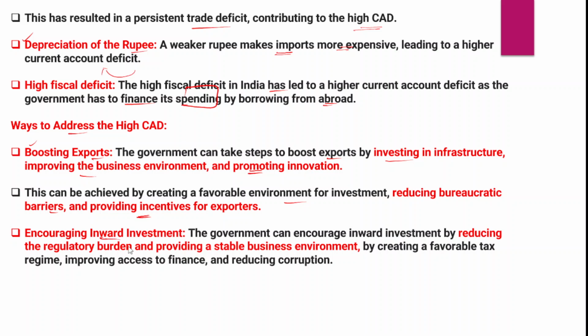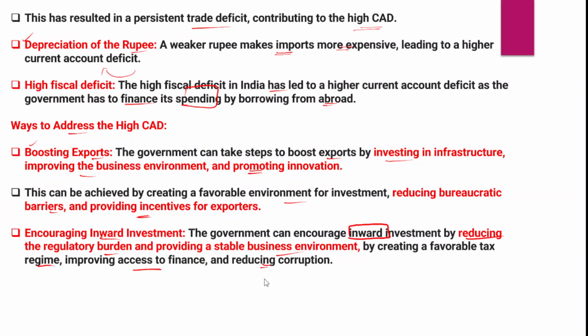And we should also encourage inward investments. Encouraging inward investment is a very important aspect. The government can encourage inward investment by reducing the regulatory burden, and at the same time we need to provide a stable business environment. That can be provided by creating a favorable tax regime, improving access to finance and even reducing corruption.